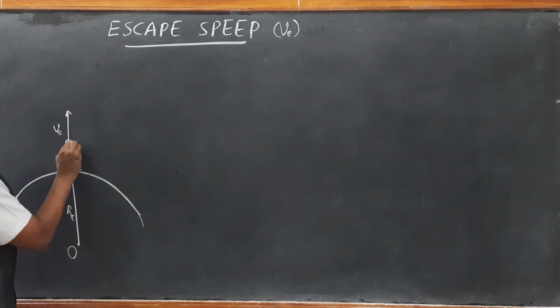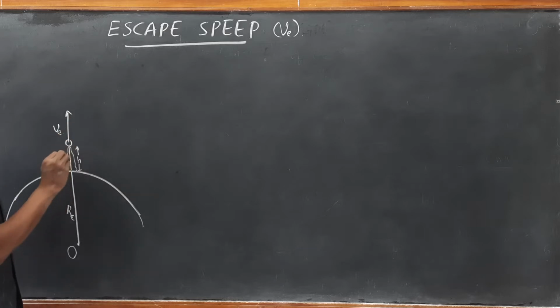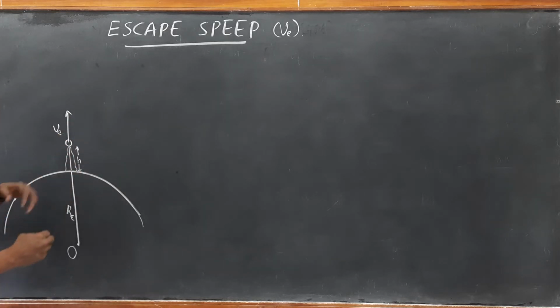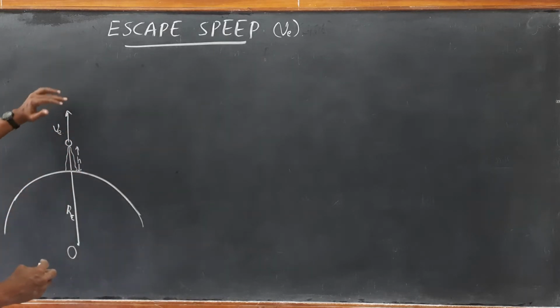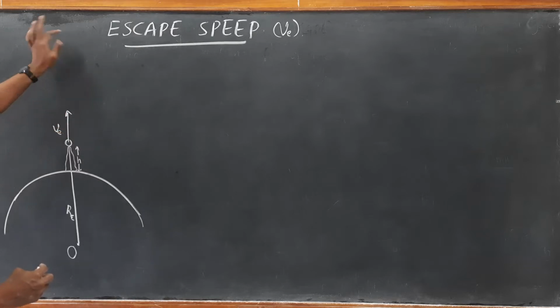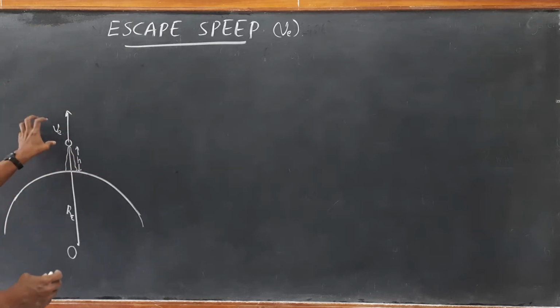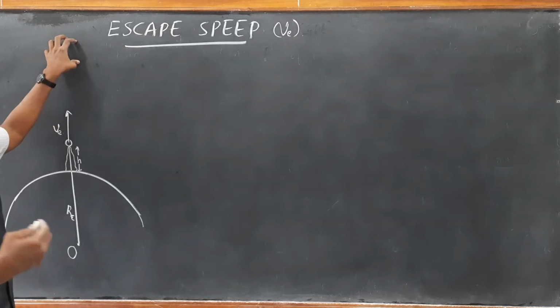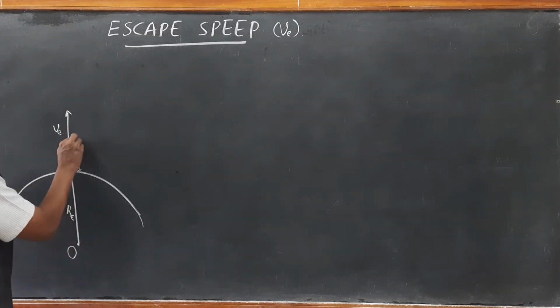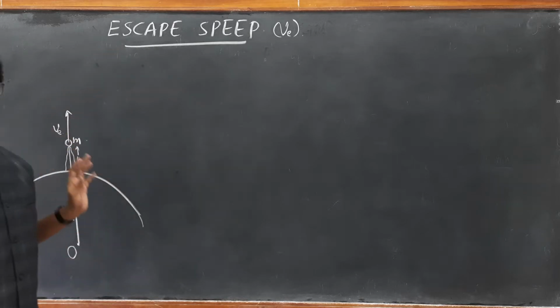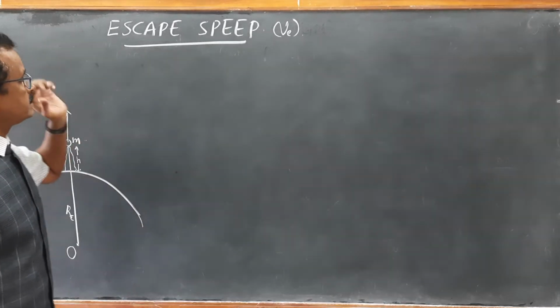From here, the ball is thrown vertically upwards so that it doesn't fall back to the ground. What is that speed, so that any object of certain mass m doesn't fall back to the ground? That is what we call escape speed.